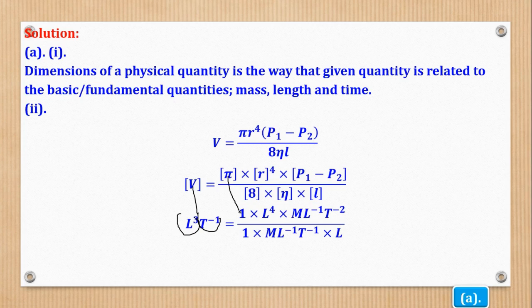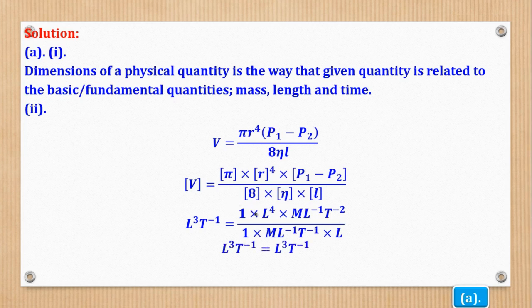Dimension of a constant is 1. Dimension of R is length, but there's a power 4. Dimension of pressure difference, so pressure is M L to the power negative 1, T to the power negative 2. Then dimension of 8 is a constant, so you put 1. Coefficient of viscosity, it is known, and length is that. So after getting the dimension, next is to use the rules of indices to simplify.